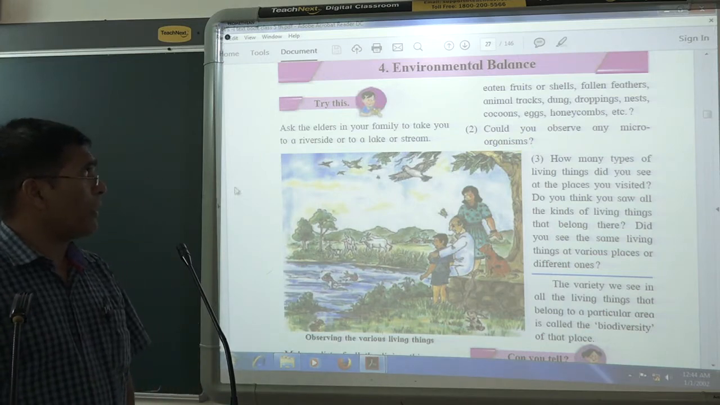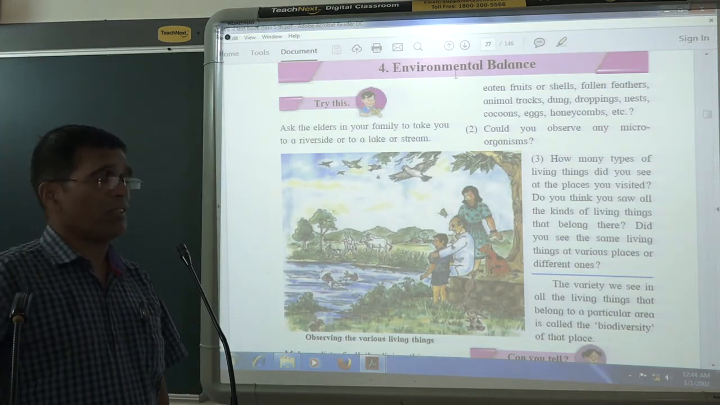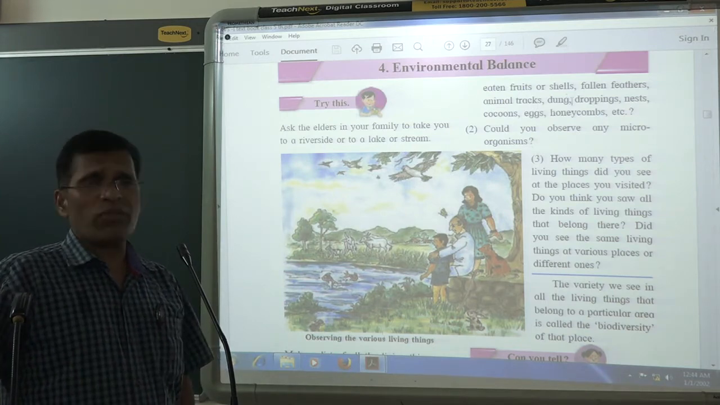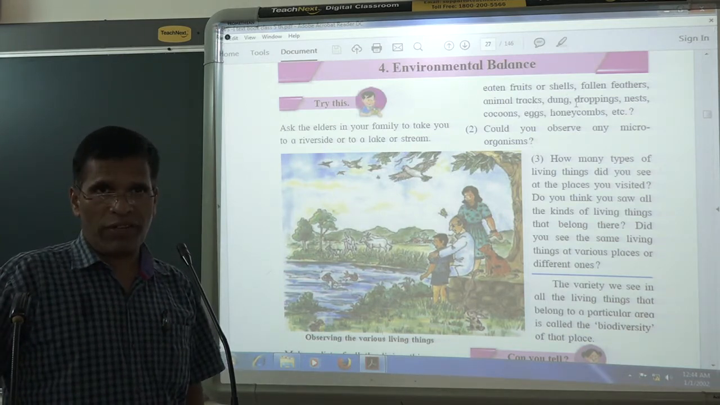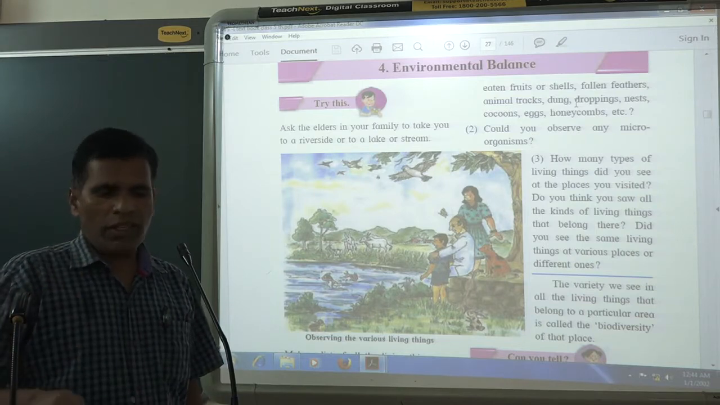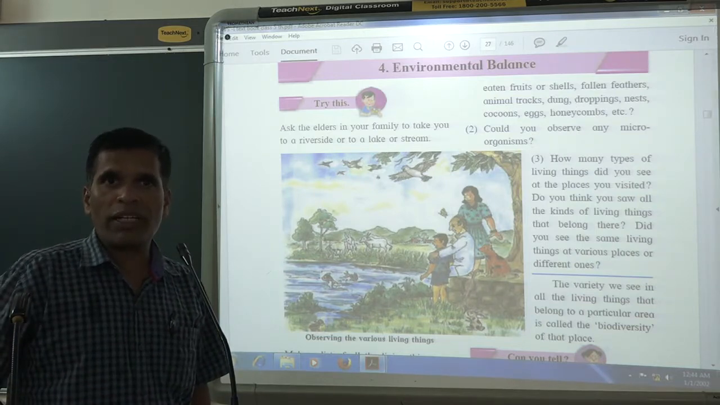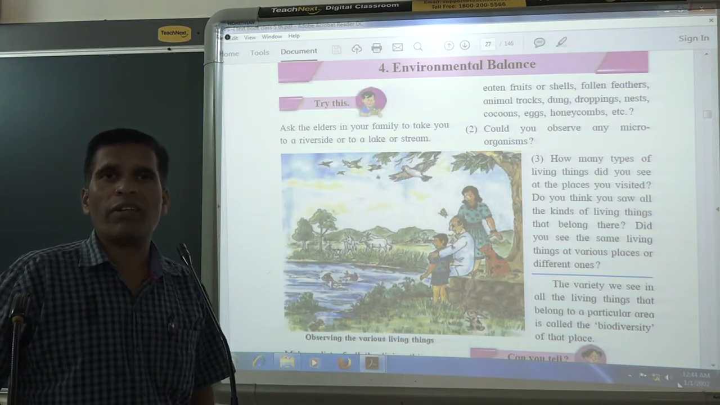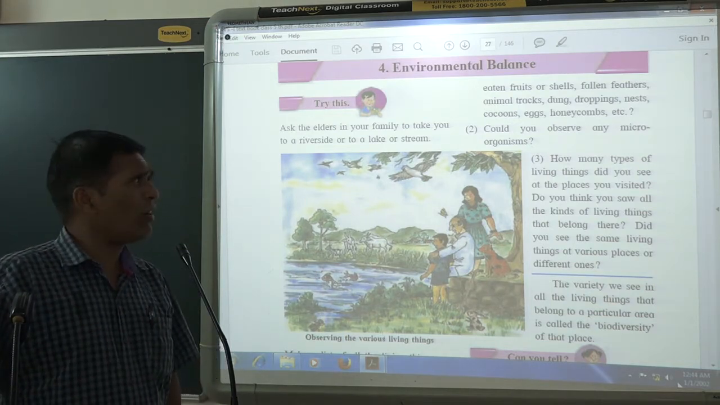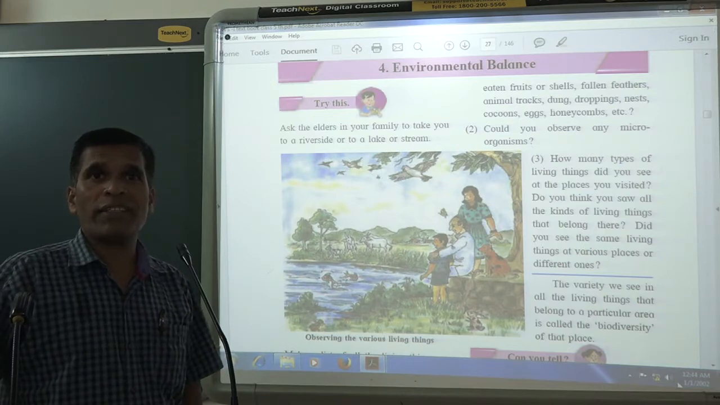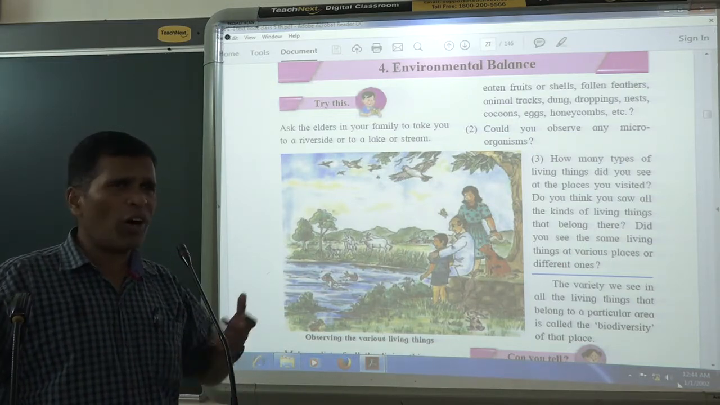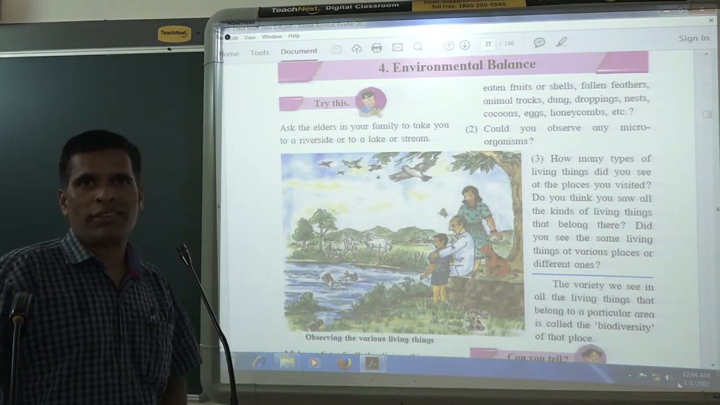Now we see environmental balance. What is meant by environmental balance? First, you studied what is meant by environment. Environment means wherever you are living, that is the surrounding. In your surroundings, so many things are there: biotic and abiotic, living and non-living things.